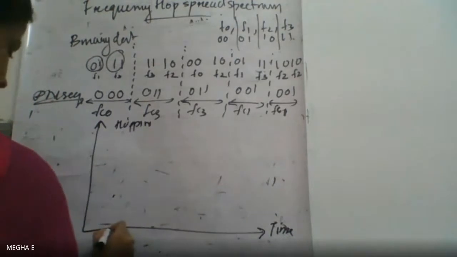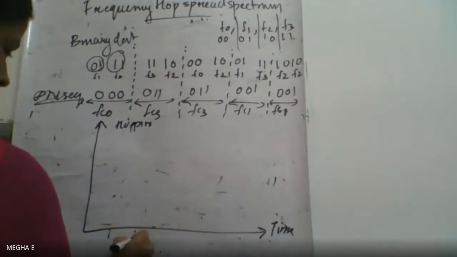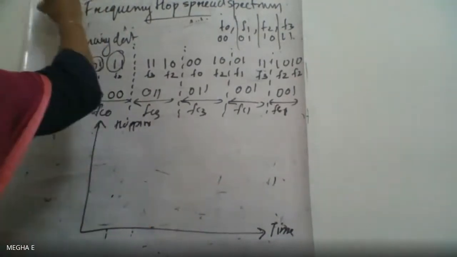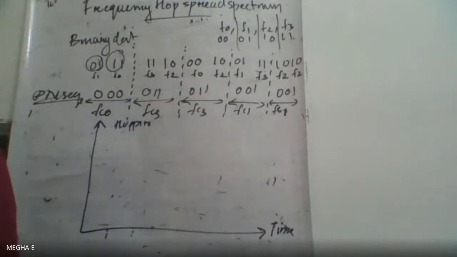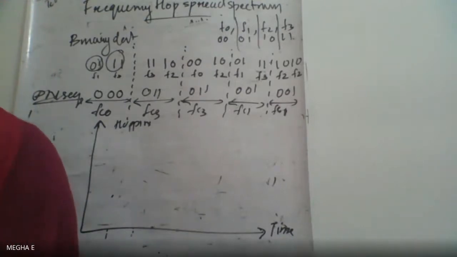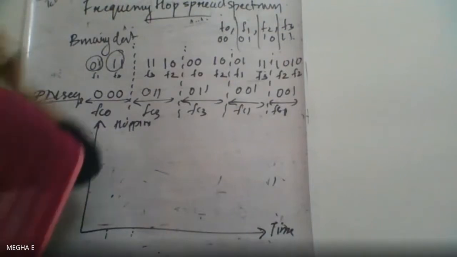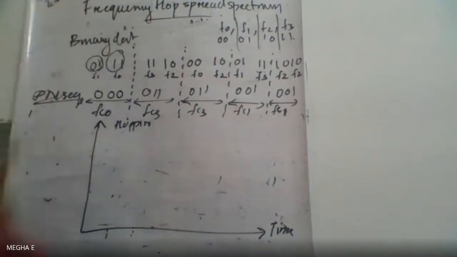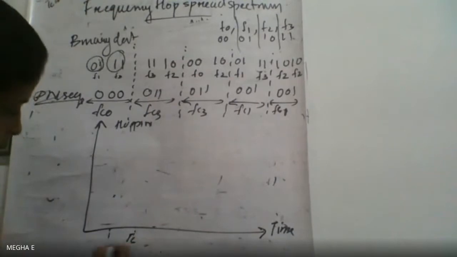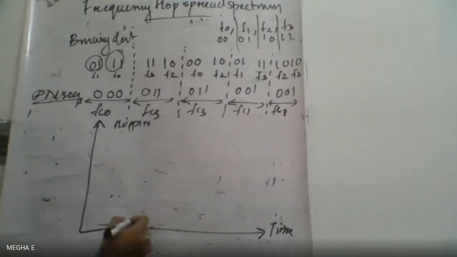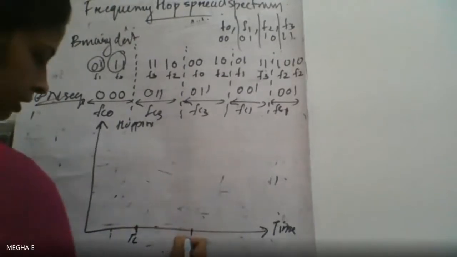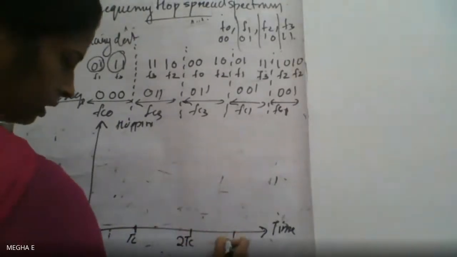So we have the relation TS is equal to, sorry, TC is equal to 2TS. So here this is TS, this is TS. This is our first TC and this is our 2TC, and this is our 3TC.